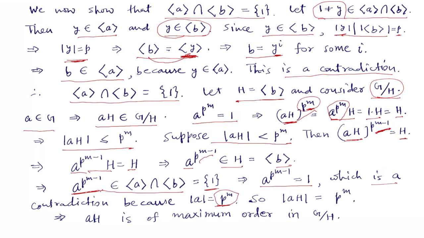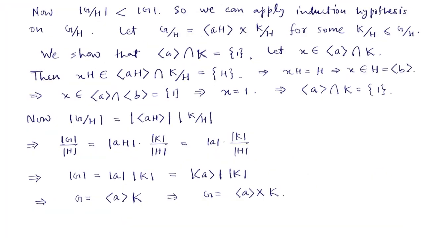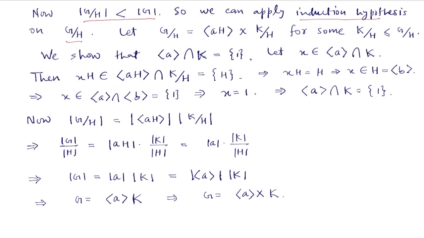So this shows that the order of aH is exactly p to the power m, and so aH is of maximum order in G modulo H. Now the order of G modulo H is strictly less than the order of G, so we can apply the induction hypothesis on this group. Since aH is of maximum order in G modulo H, by the induction hypothesis we can write G modulo H as the direct product of the cyclic group generated by aH together with some other subgroup K modulo H of G by H.